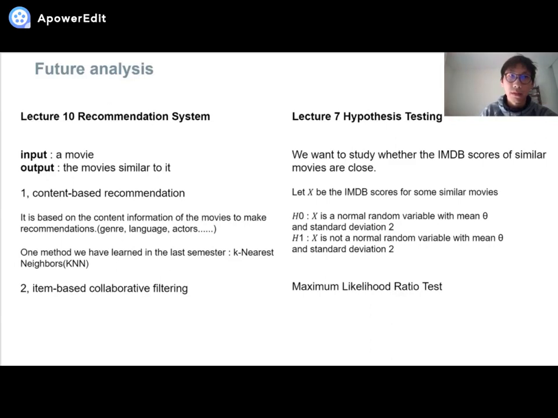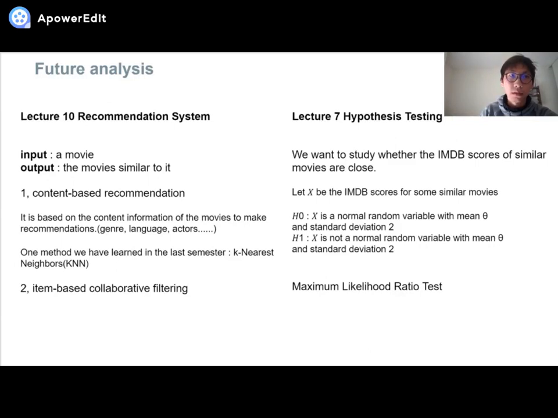Perhaps we will use a method that we learned last semester, K-nearest neighbors. Further, we will study item-based filtering, and then we want to study whether the IMDb scores of similar movies are close.